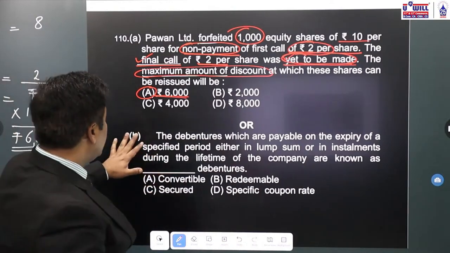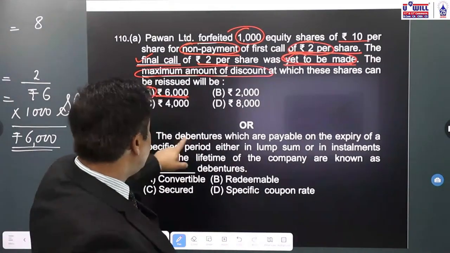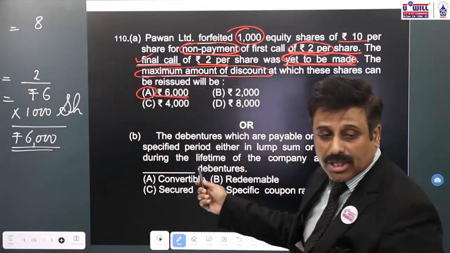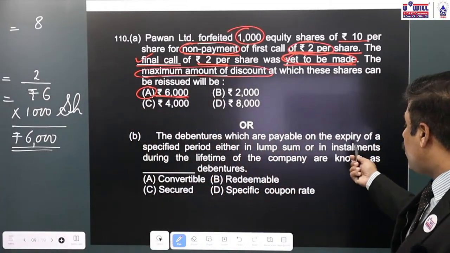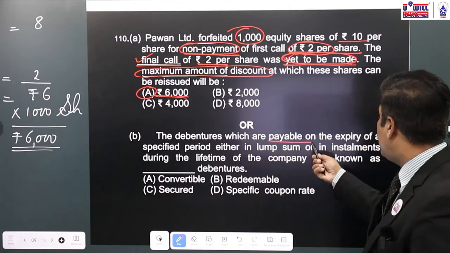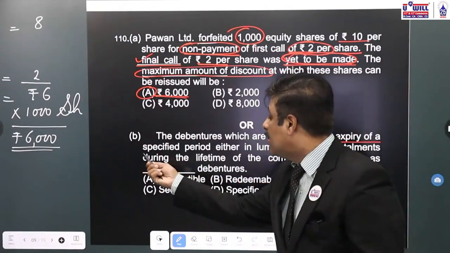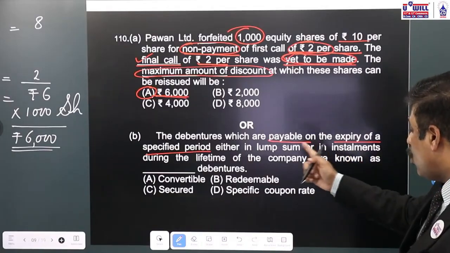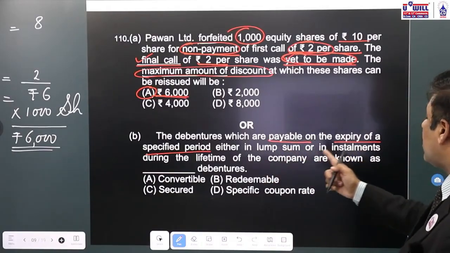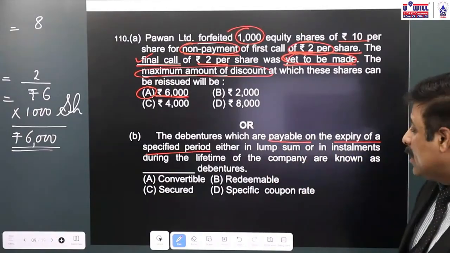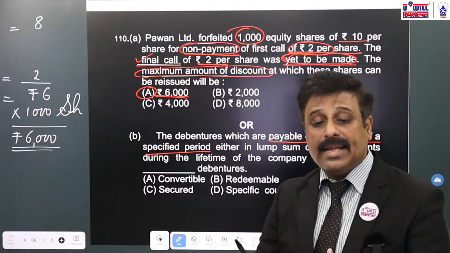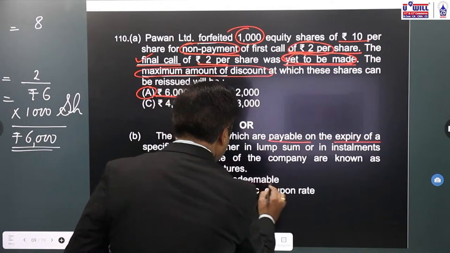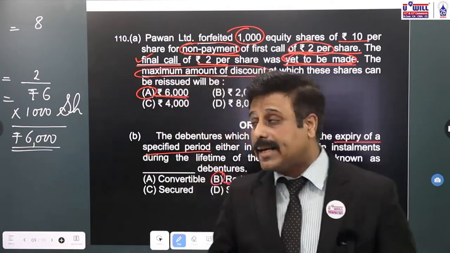Okay. Option B. The debentures which are payable on the expiry of specified period. Now see what is the question asked. The debentures which are payable on the expiry of a specified period, either in lump sum or in installments during the lifetime of the company, are known as which debentures? If we have to pay the money at the expiry of certain period, they will be called redeemable debentures. Okay, option B will be the correct answer.